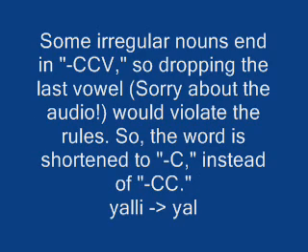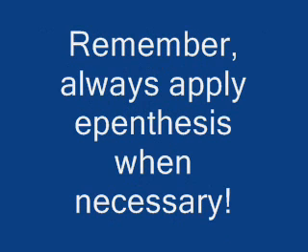Some irregular nouns end in CCV. If you drop the final vowel, you will violate the rules of epenthesis. So, in the accusative case, the noun is shortened to C instead of CC, keeping in mind that C represents the consonant and V the vowel. Now you must remember, apply epenthesis when necessary, always.